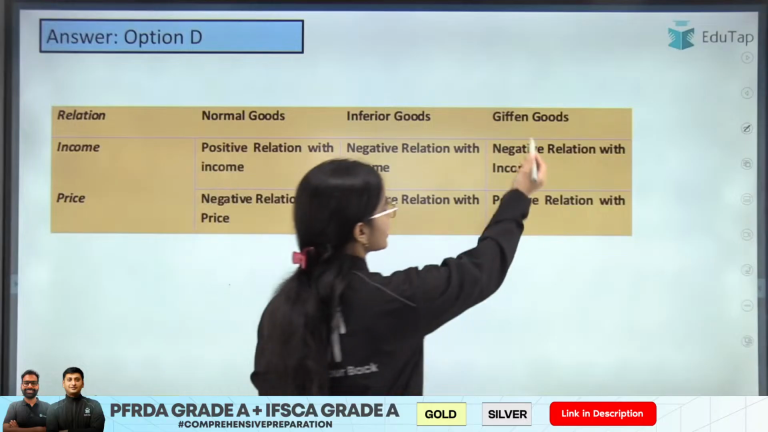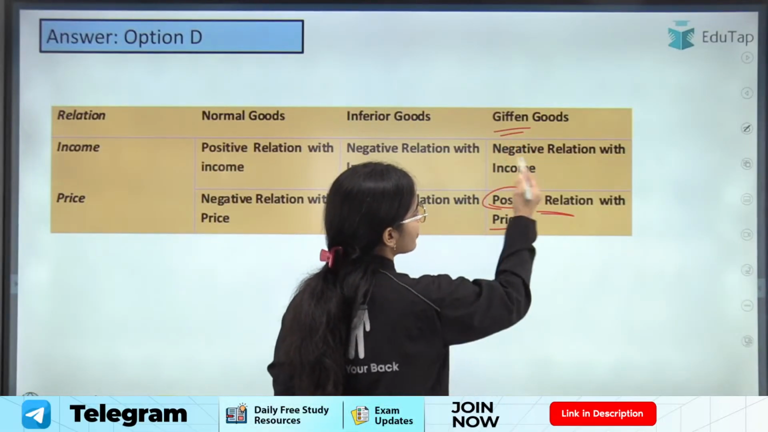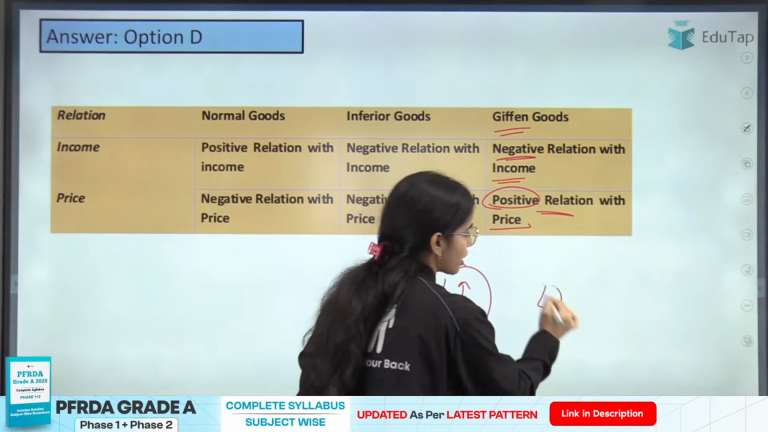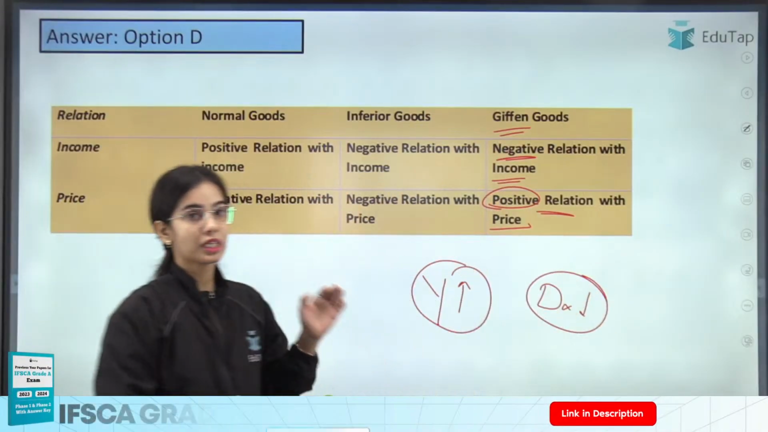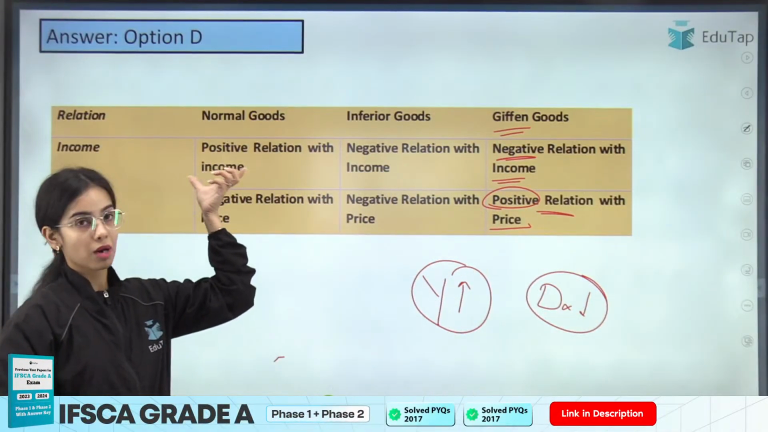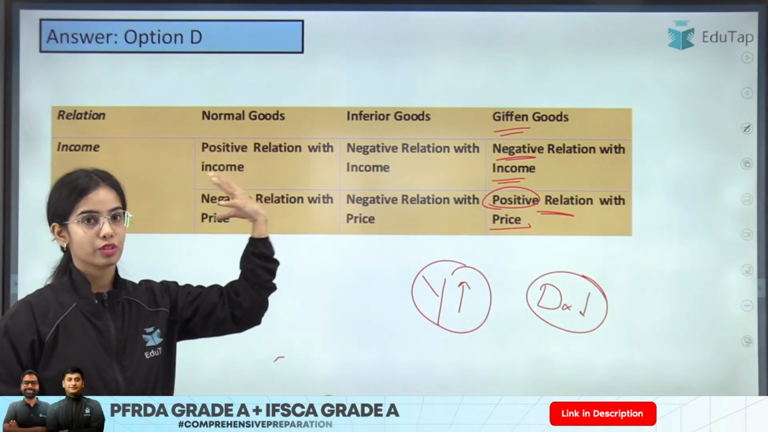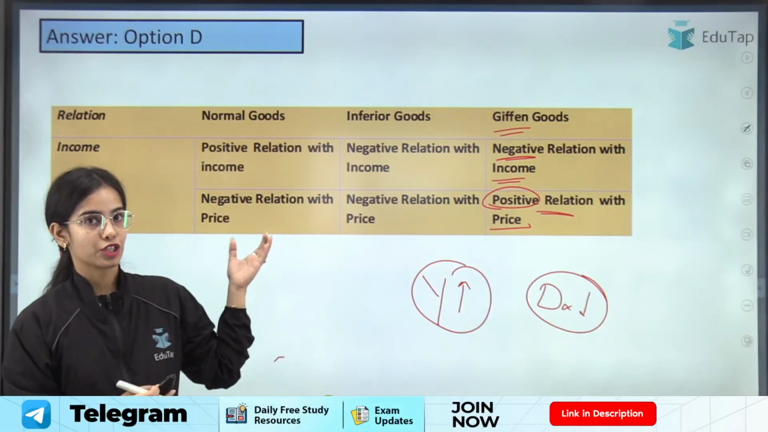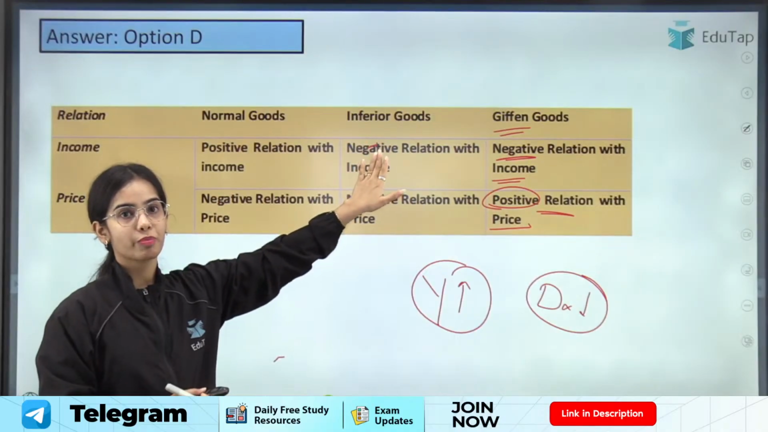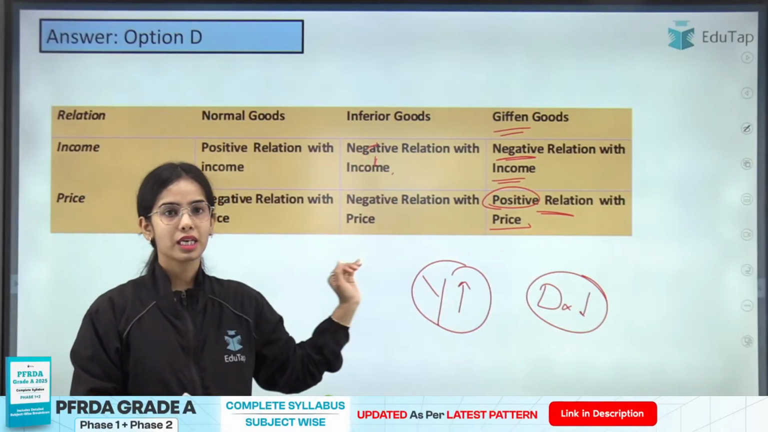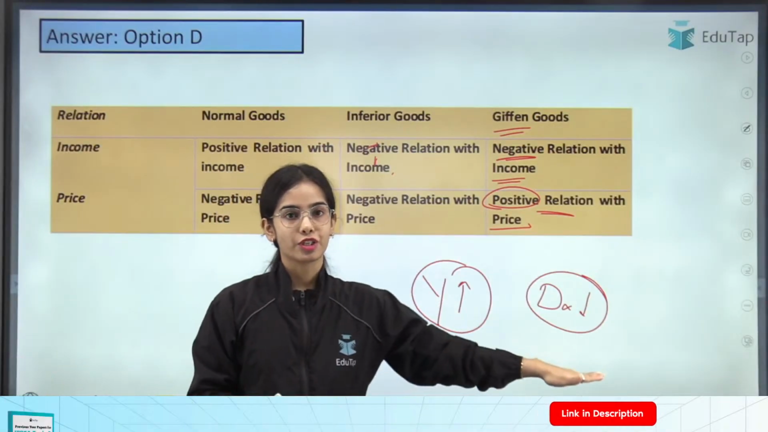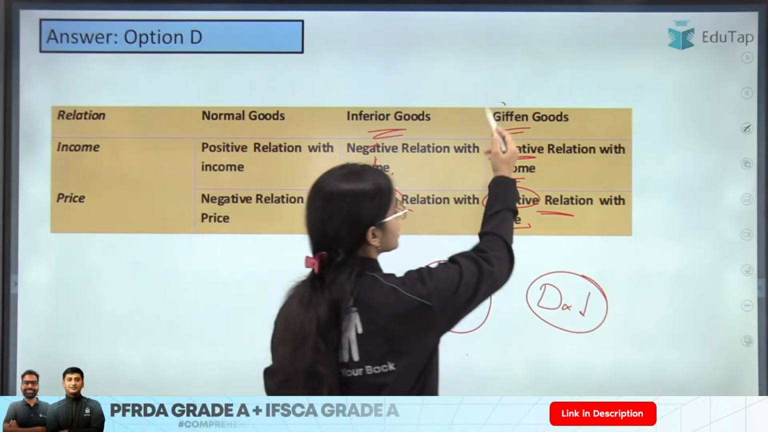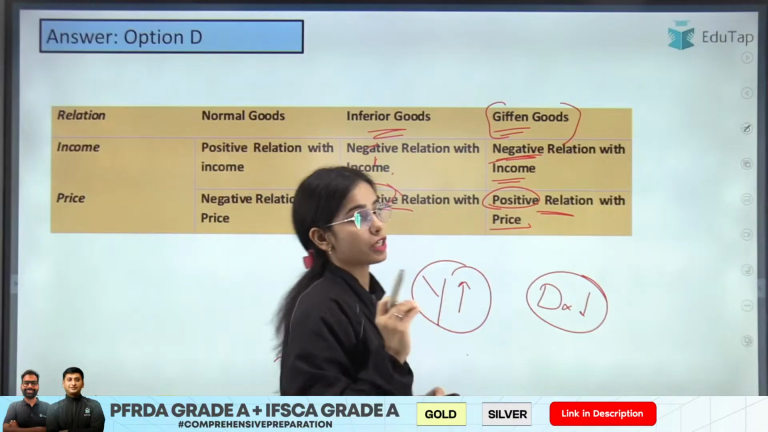So in the case of Giffen goods, they have a positive relation with the price, but they have a negative relation with income. That means if the income of the consumers is increasing, the demand for the product will decrease. Okay, so in the case of normal goods, income and demand have a positive relationship. In case of normal goods, price and demand have a negative relationship. In case of inferior goods, there is a negative relation between income and demand. Just like Giffen goods, inferior goods also have a negative relationship of demand with income, but they have a negative relation with price. But in case of Giffen goods, they have a negative relation with income but a positive relation with price.